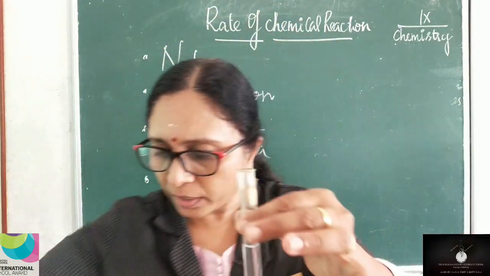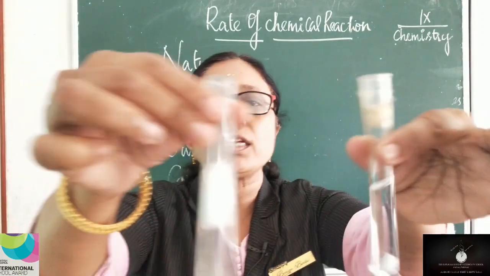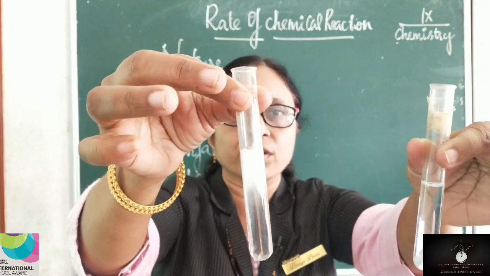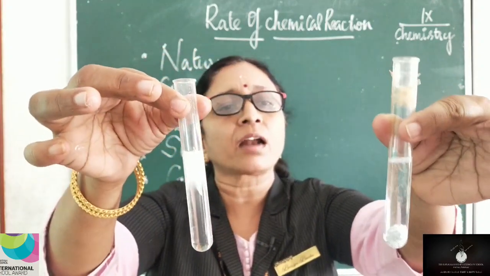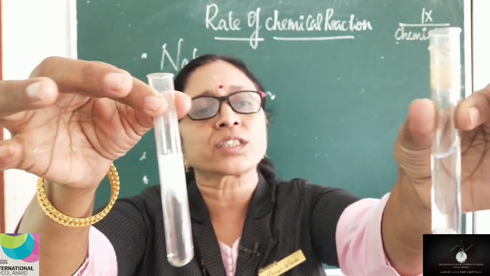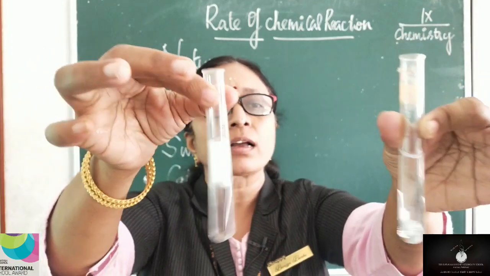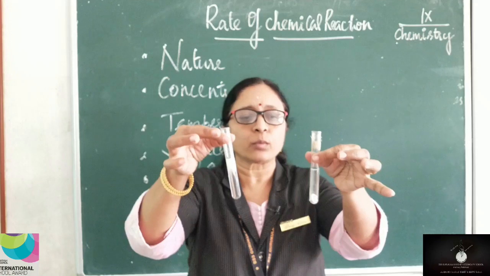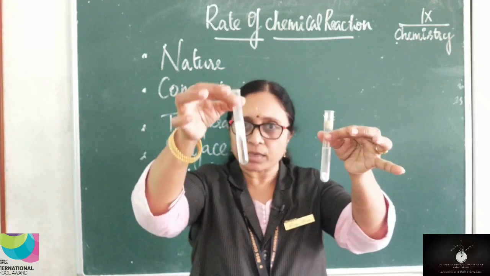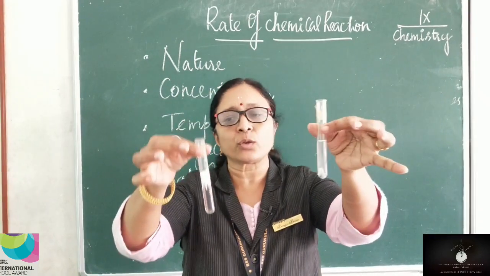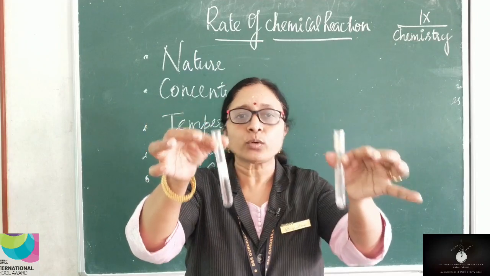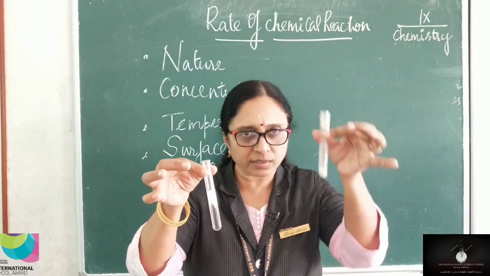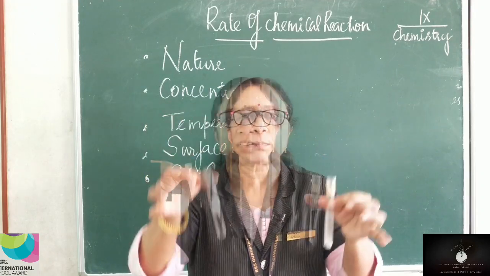So you can see both the reactions happening here. The magnesium is still reacting. I can feel the heat of this test tube. Whereas the zinc granules, there is a very slow reaction, very little bubbles are coming out. So these are the reactions of dilute HCl with magnesium ribbon and zinc granules. Both you have observed. Now tell me children, which has reacted faster? Was it zinc granules or magnesium ribbon?